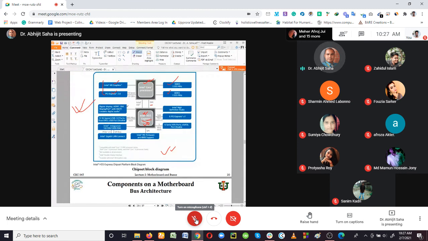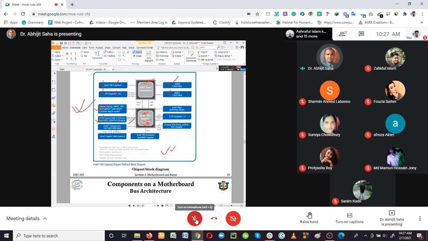You can see the digital display for HDMI and DVI, which is supported by the Express chipset. Then we have the high-speed USB ports, USB 2.0. These days we have 3.0 ports, which are also supported by the chipset. The bus lines connecting them are 280 Mbps each.